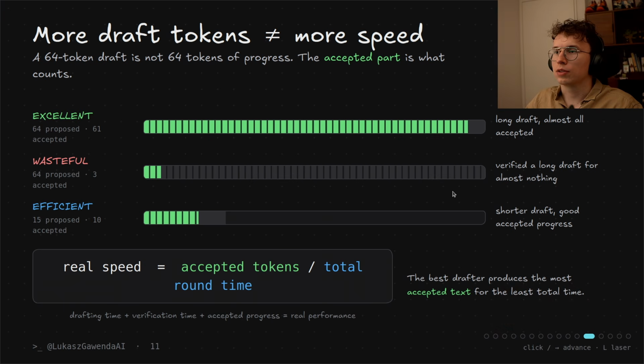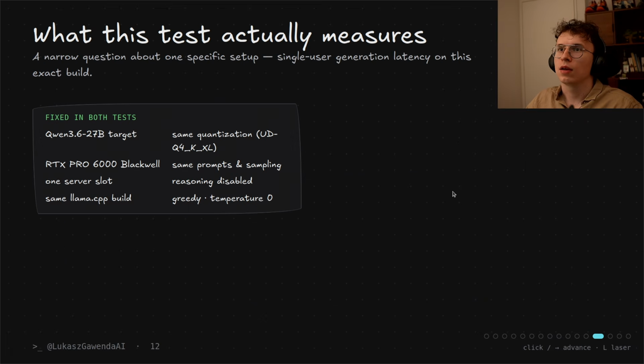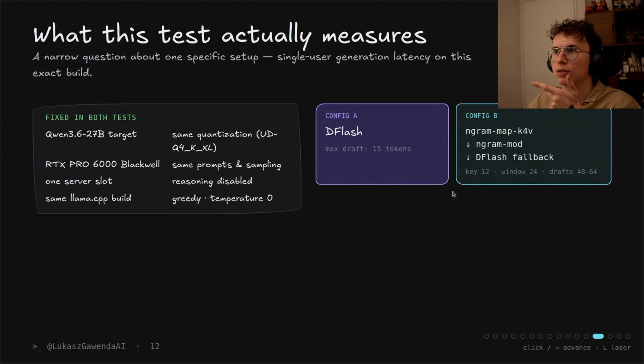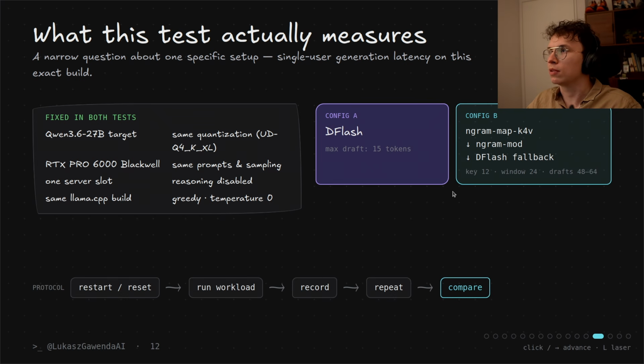So now let's jump to the most exciting part, the benchmark setup. We use the same model as in the video before. If you don't know, you can check it out with DFlash. This will be Qwen 3.6 27 billion, Q4KXL quantization, 6000 Pro, same llama.cpp build, same deployment in Docker, with greedy temperature 0 for as much repetitiveness. We will test the base model, DFlash, and all the ngram combinations. Basically we restart, run the workload, record, repeat, and compare. So now let's go to the benchmarks.